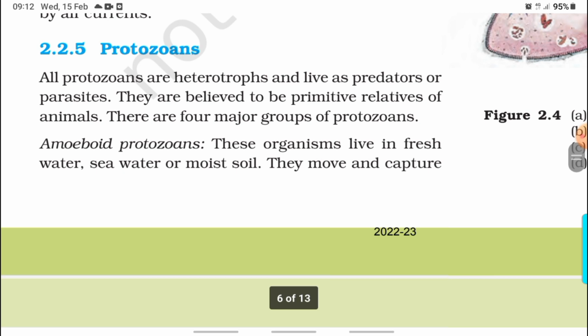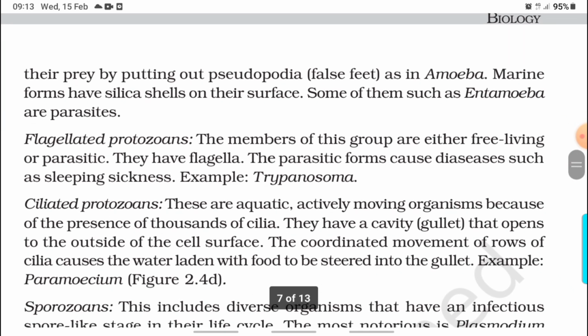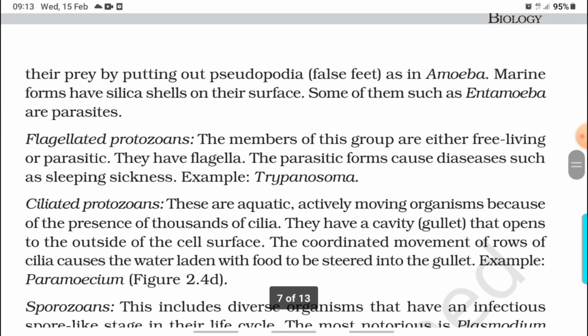Protozoans. All protozoans are heterotrophs and live as predator or parasite. They are believed to be primitive relatives of animals. There are four major types of protozoans. Amoeboid protozoans. These organisms live in freshwater, seawater, or moist soil. They move and capture their prey by putting out pseudopodia or false feet, as in Amoeba. Marine forms have silica shells on their surface. Some of them, such as Entamoeba, are parasites.